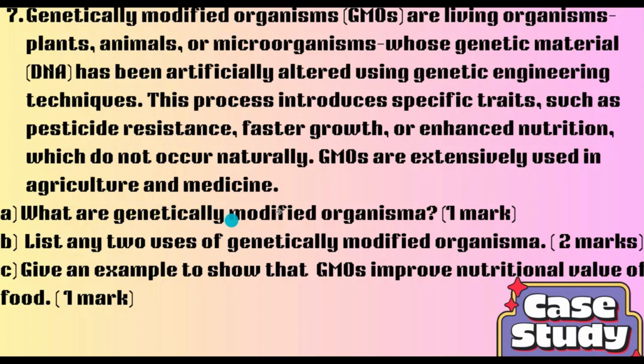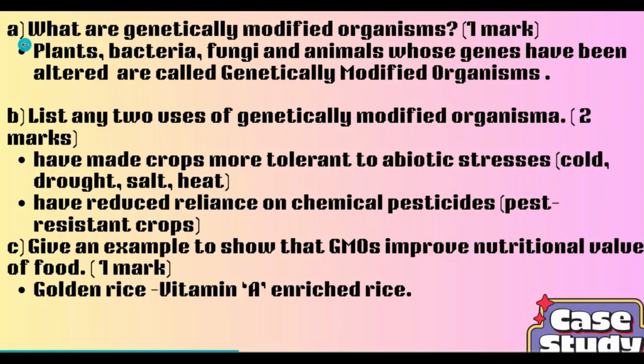What are genetically modified organisms? Carries 1 mark. List any 2 uses of genetically modified organisms. Since they are asking any 2 uses, they will carry 2 marks. C part of question, give an example to show that genetically modified organisms improve nutritional value of food. That carries 1 mark. First part of question, what are genetically modified organisms? The answer is plants, bacteria, fungi and animals whose genes have been altered or changed are called genetically modified organisms.